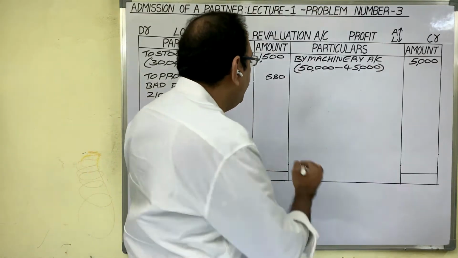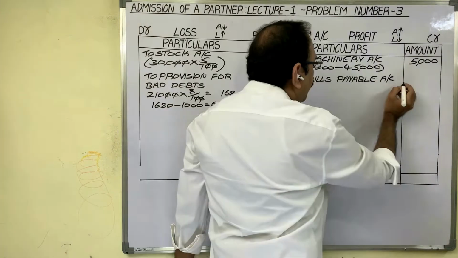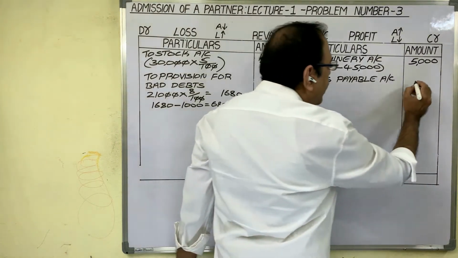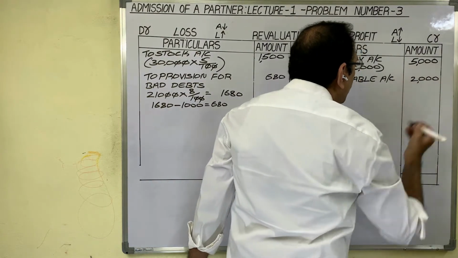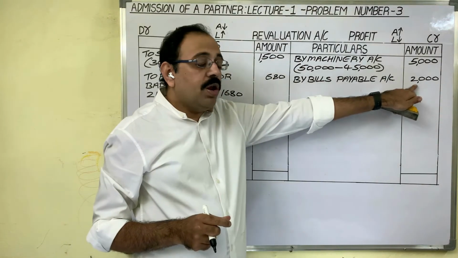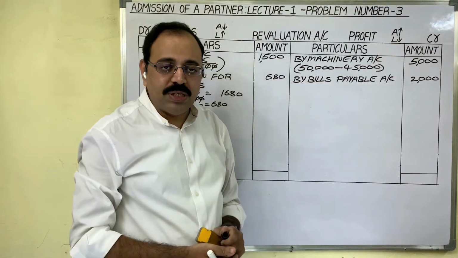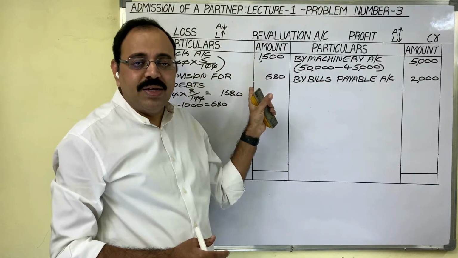Therefore, credit side we have to show that by bills payable. We need not calculate anything. Directly amount is given in the question. 2,000 is reduced liability value, so that 2,000 is profit. In amount column directly we can write 2,000 rupees. Related to revaluation account, all adjustments were taken here.